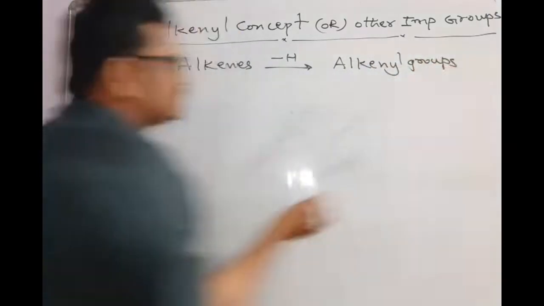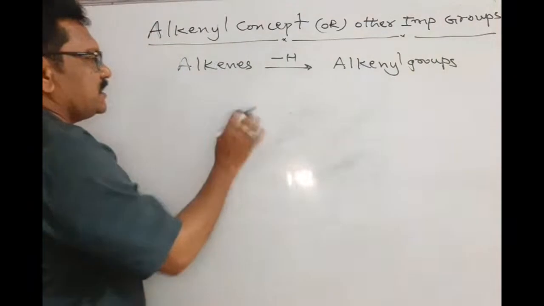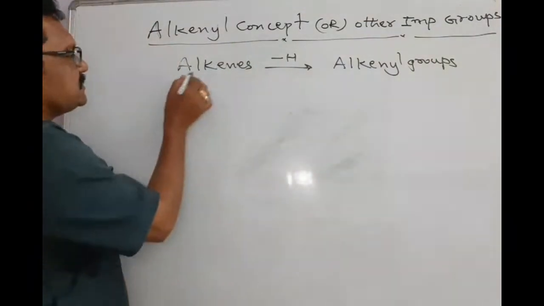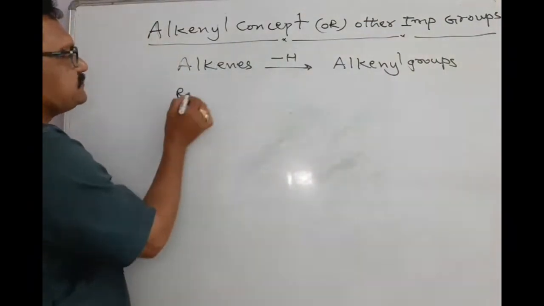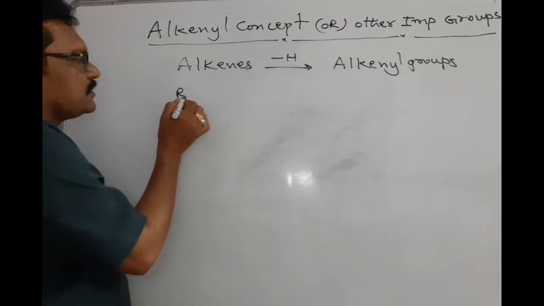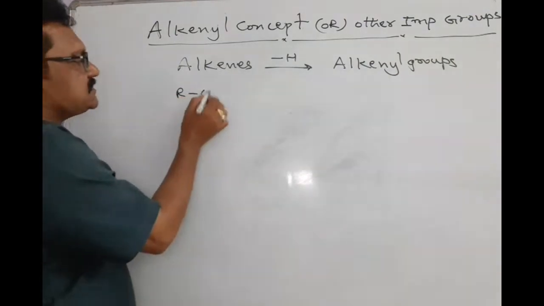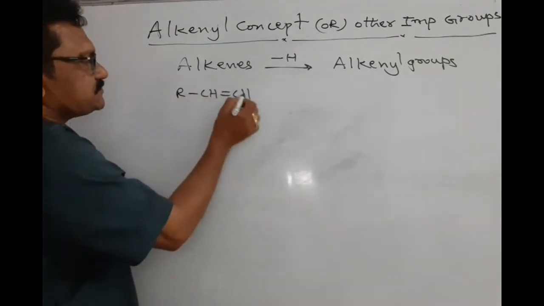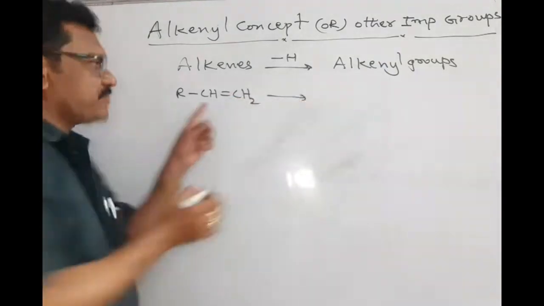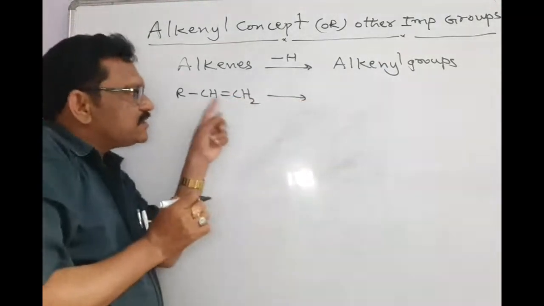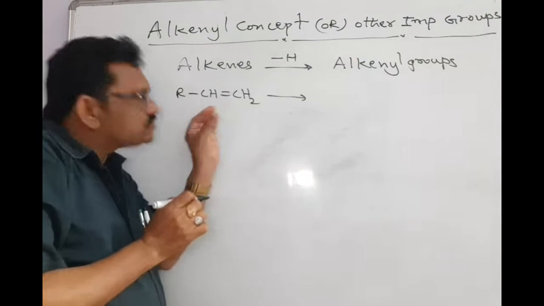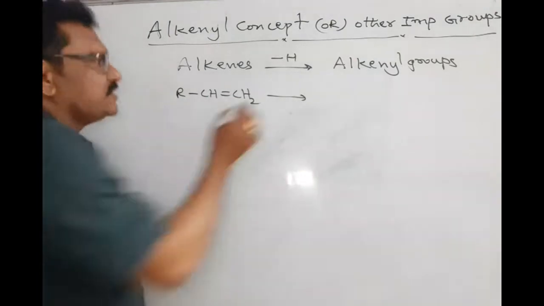I am writing the general formula of alkene: RCH=CH2. This is the general formula of alkene. Why? Because this hydrocarbon contains a double bond, so it is called alkene.